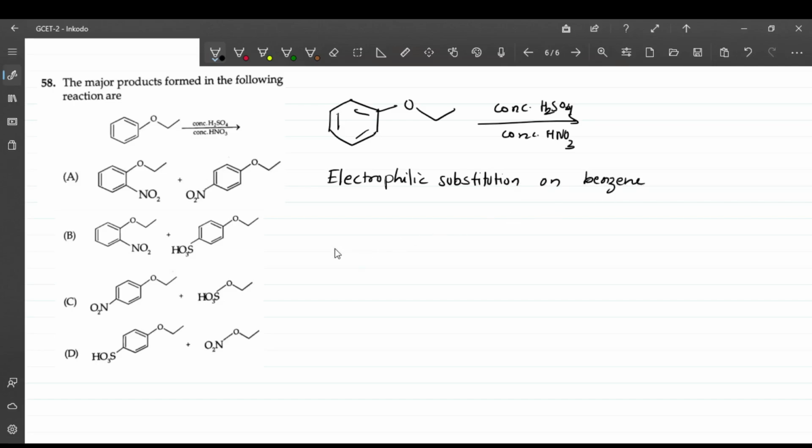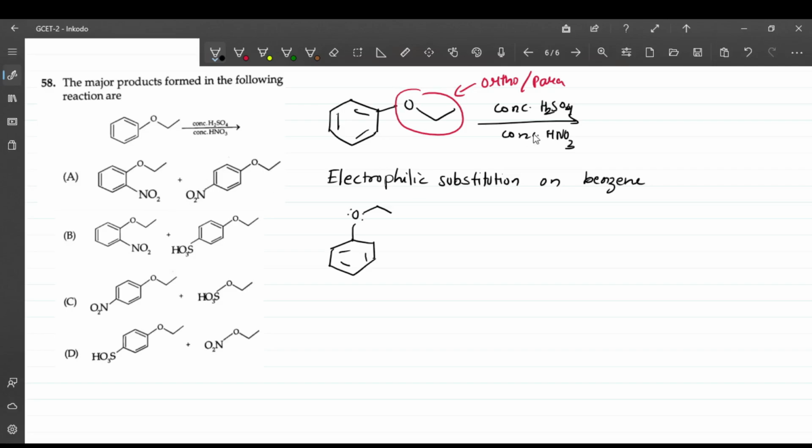So there is a directive influence when you try to substitute an electrophile on the benzene. There is a directive influence of this group, which is a methoxy group. There is a lone pair of electrons on this, and it is ortho-para directing. This group will direct an incoming electrophile to the ortho and para positions. Now what are the ortho positions to this?